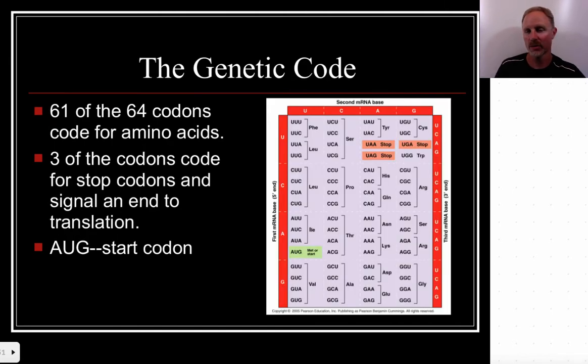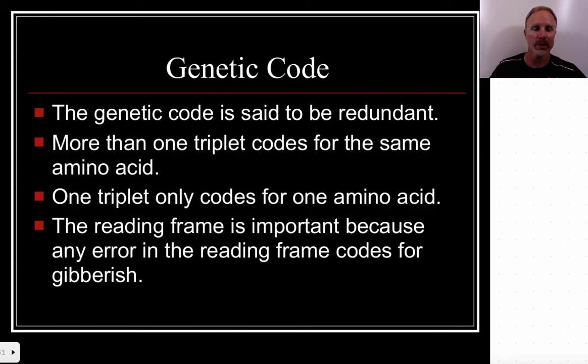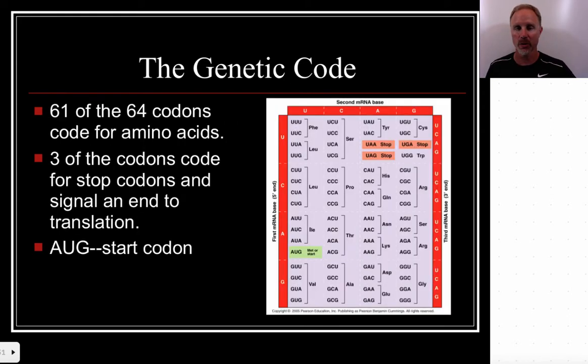We were talking about the start codon, the 3 stop codons, and then the 61 other codons that code for the amino acids. And we used that in a couple of examples. And then we also talked a little bit about how that genetic code is redundant. In other words, there's more than one triplet that can code for the same amino acid. Like, for instance, if we look right here at phenylalanine, we can see that there are 2 that code for phenylalanine. With leucine, there's a lot of redundancy.